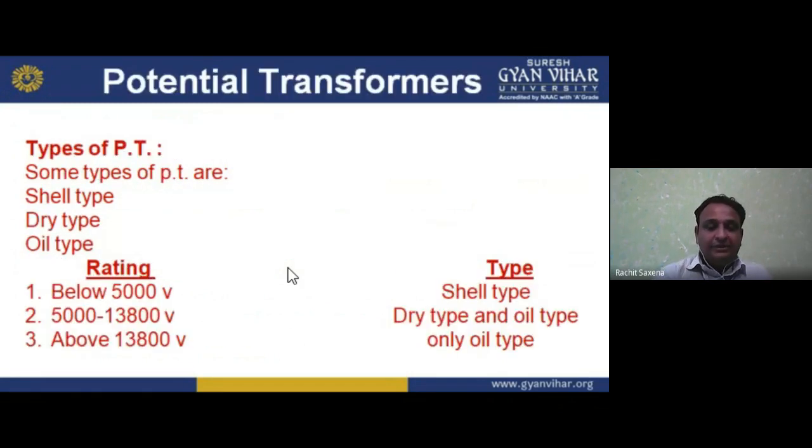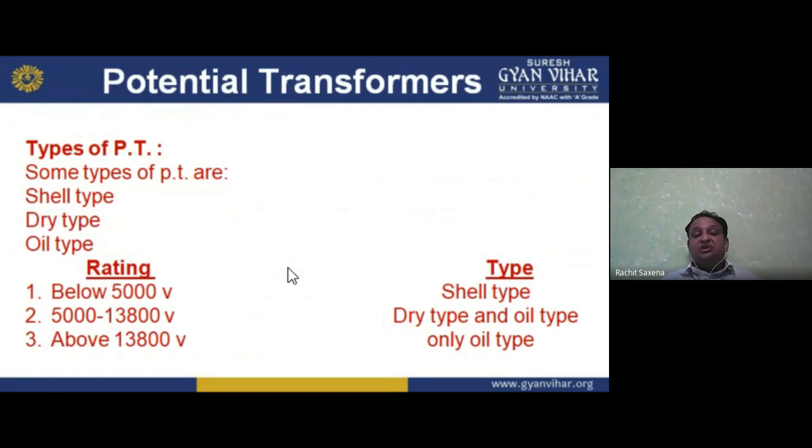Now, some types of PT are shell type, dry type and oil type. Shell type is a window type structure. Dry type has no oil. Oil type uses mineral oil, similar to transformer oil, for insulation and cooling. Below 5000 volt, we use shell type. From 5000 to 13,800 volt, we use both dry and oil types.